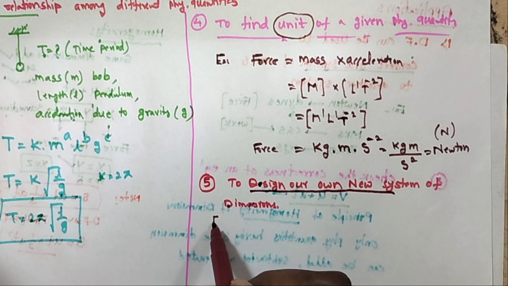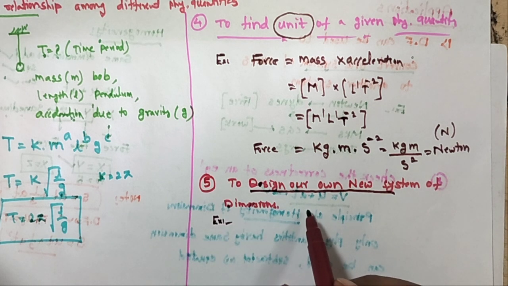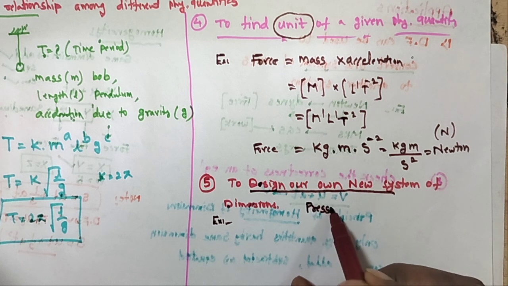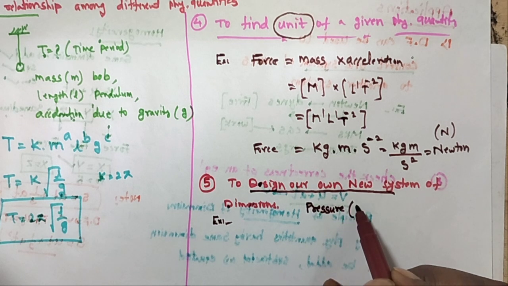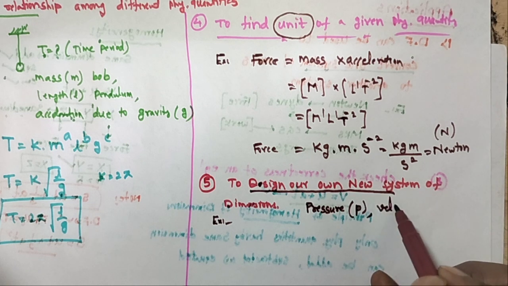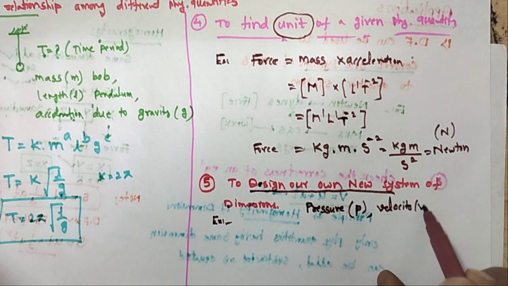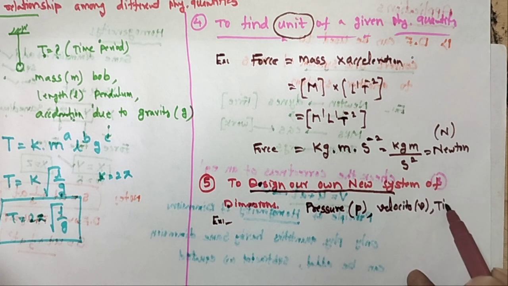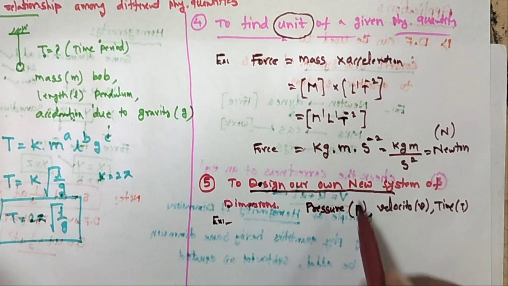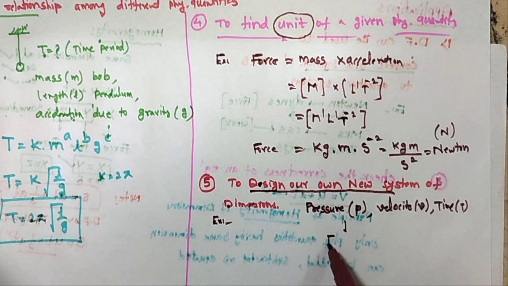For example, I am taking three fundamental quantities. One is pressure; I am assuming that pressure is one fundamental quantity, velocity is one fundamental quantity, and time T is a fundamental quantity. So these three fundamental quantities, for example, force depends on them.